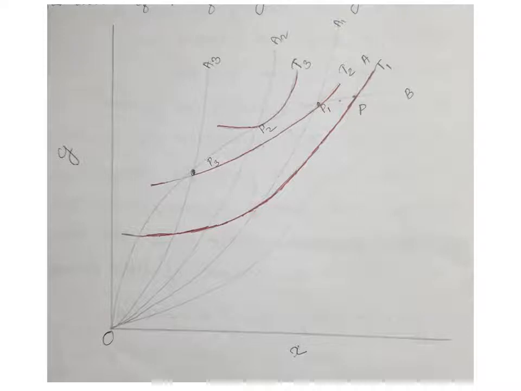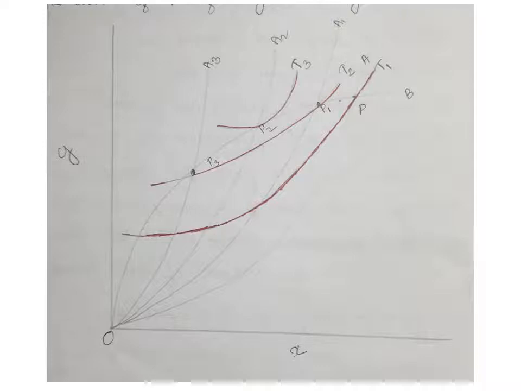Nation 2 is the foreign country. Here T1, T2, T3 are trade indifference curves of nation 1.